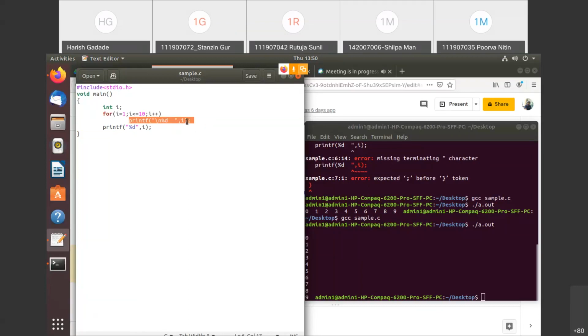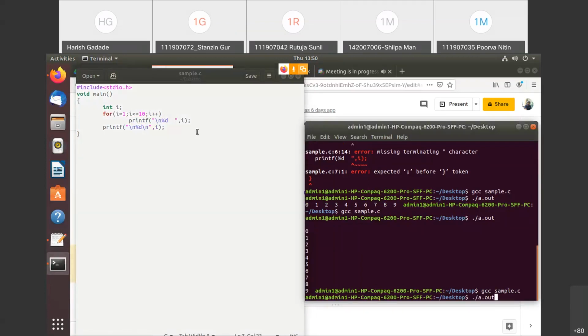Getting this? So after executing this, the value of i would be 11. As this is outside of this for loop, the output of this statement would be 11. So I'll just put a new line here so that you will understand. Now I'll just run it.